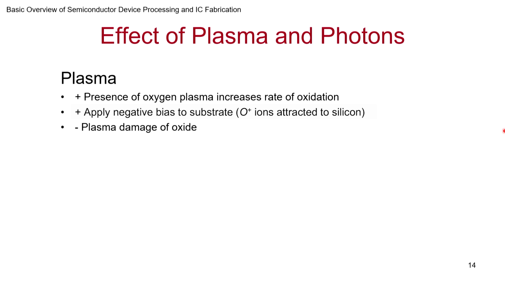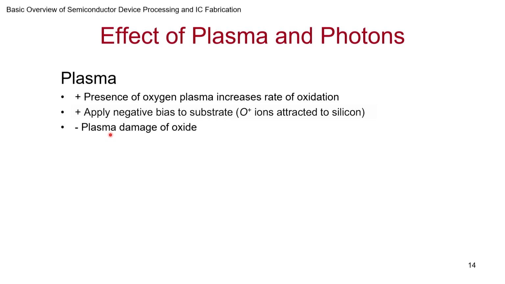But then plasma is a charged environment, and some of these ions in the sheath will hit the surface with some kinetic energy, or even get implanted, so that may cause some damage. So usually plasma processes can have some damage. Of course you make sure you know how much it is and remove or minimize the damage, but you have to watch out for this aspect.